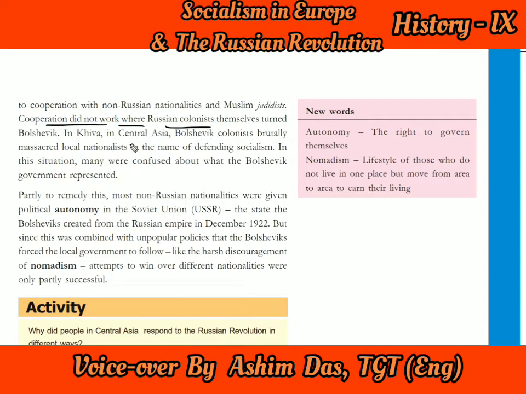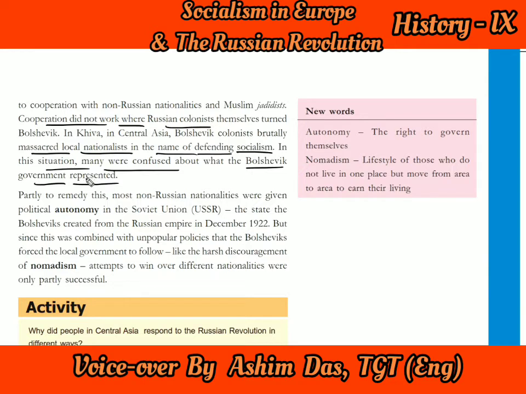Like in Khiva and in Central Asia, Bolshevik colonists brutally massacred and killed, in a very cruel manner, the local nationalists in the name of defending socialism. And these colonists, those who tried to control the local people, were murdered by them. Why? Because they said that we are supporting socialism, so we are going to be very strict with those who are doing any kind of wrong like that.